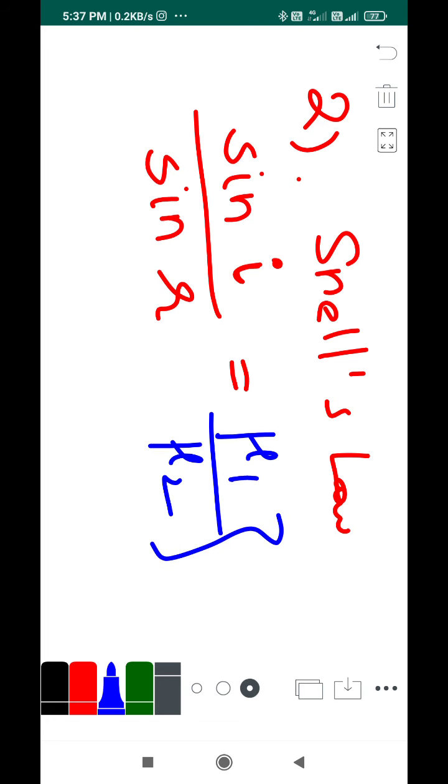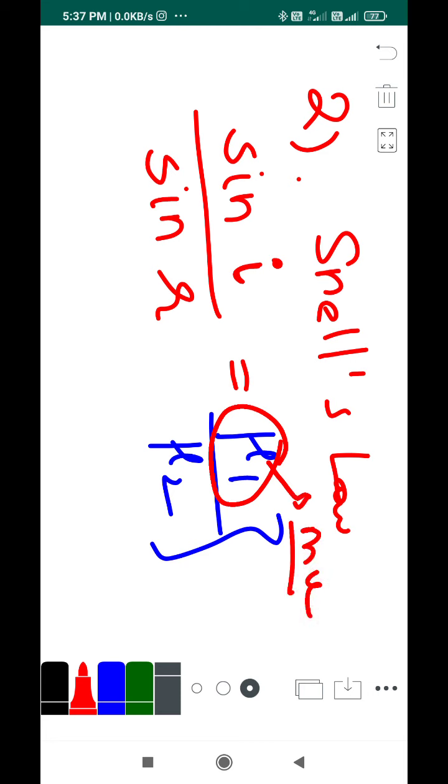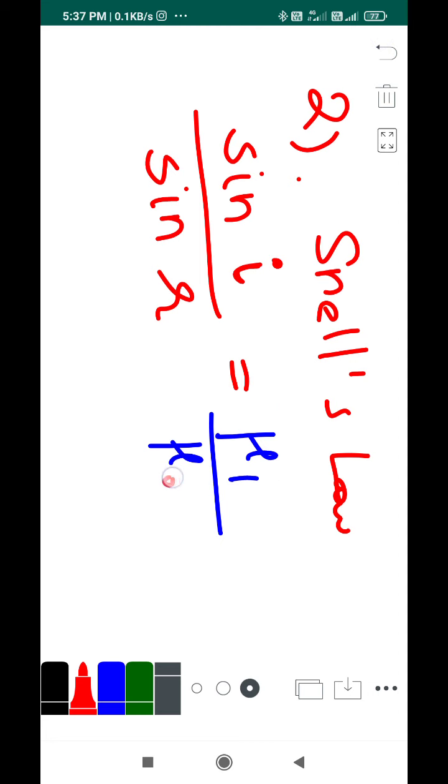You know this term, right? I've explained a lot about this term. This is called mu, otherwise called the refractive index. I told you why this refractive index arises. This is because of the change in velocity when you approach two different mediums.